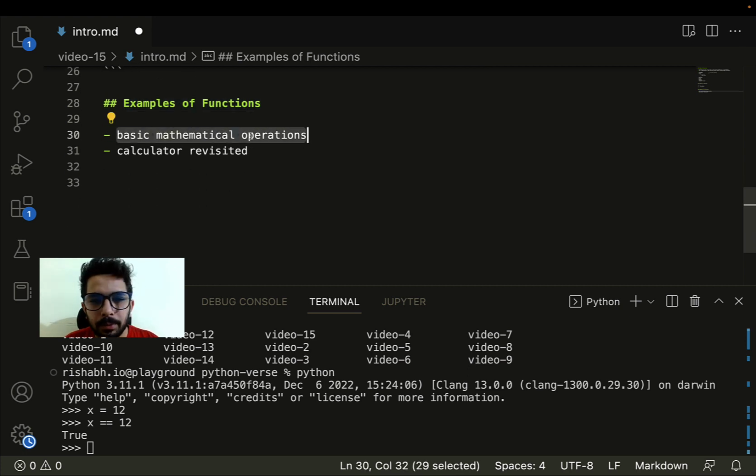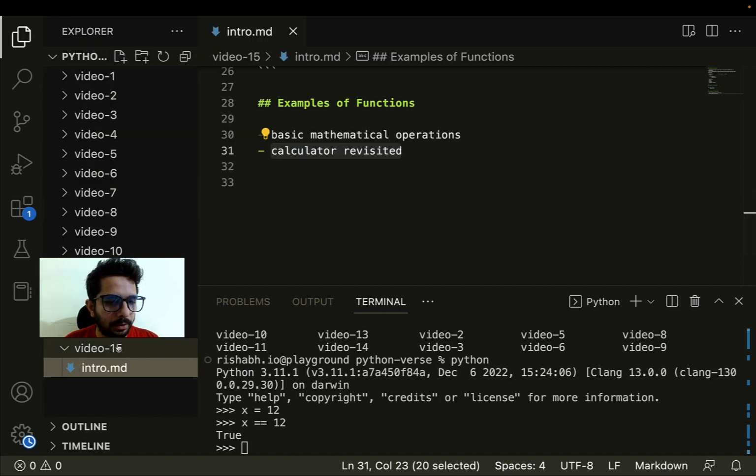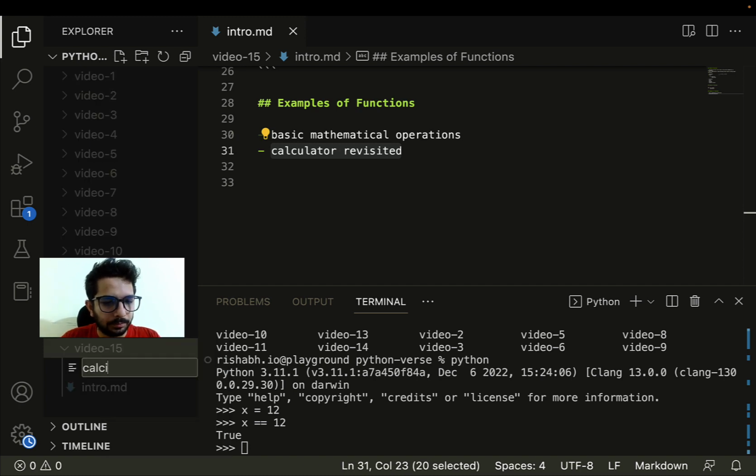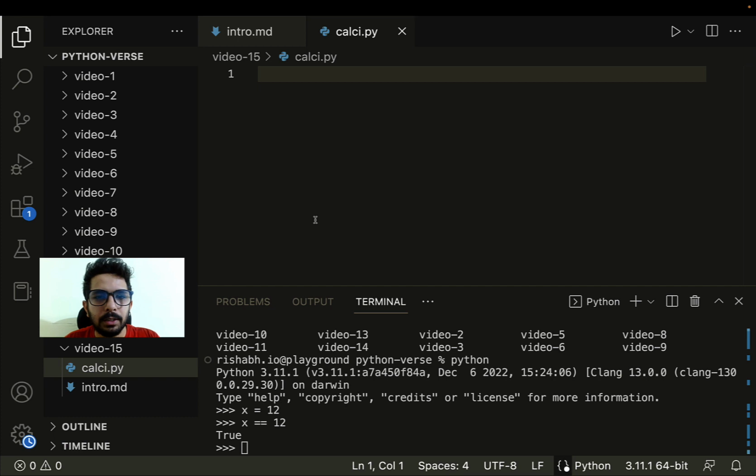So, basic mathematical operations, calculator, revisited. We did a simple calculator in one of the previous videos, and what I'm thinking is that let's try to do the same thing, but this time using functions. Cool. So let us just create a new file. Yeah. So let me just call it kelsey.py, right?